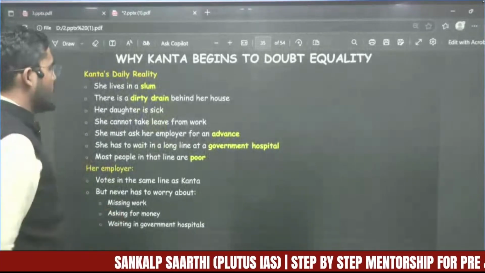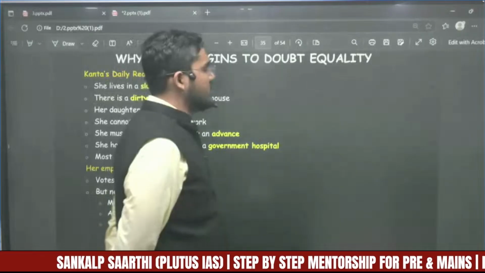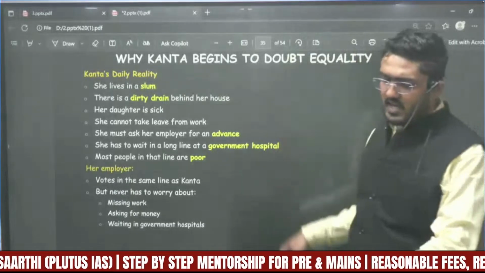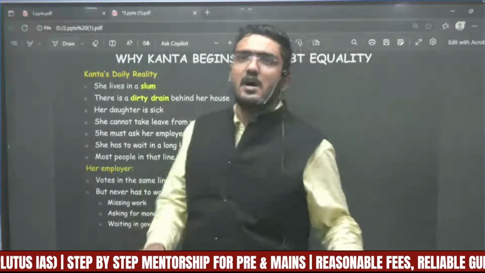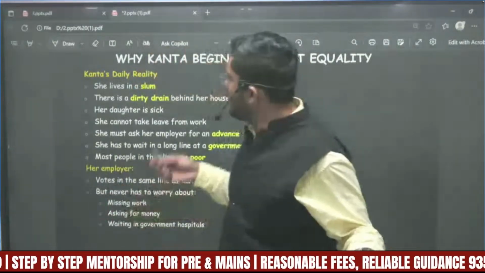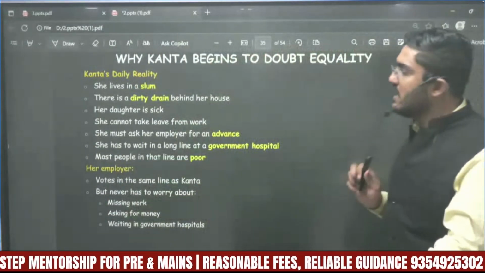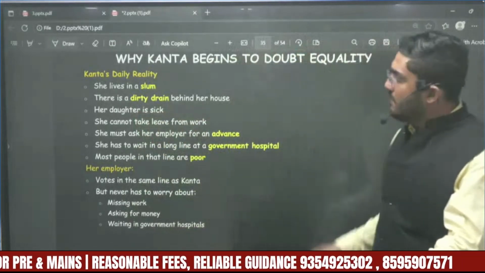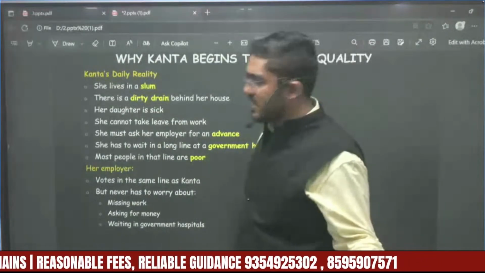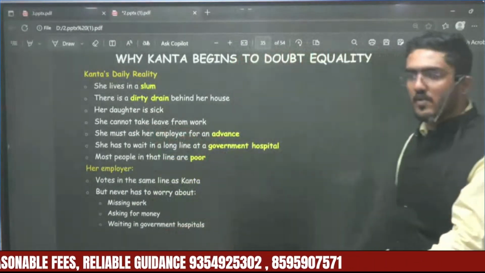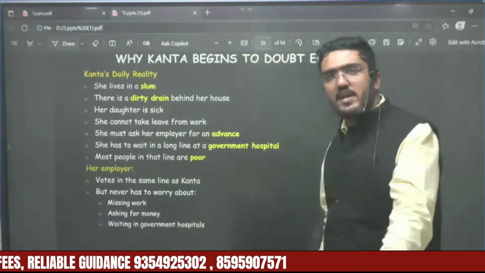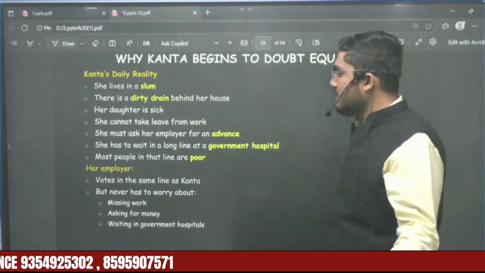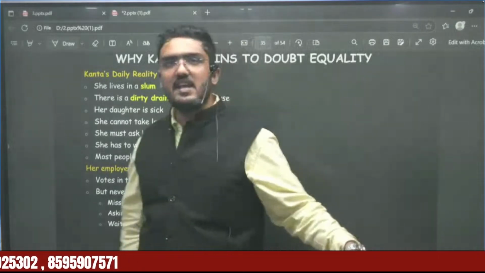Why can't Kanta begin to doubt equality? The same lady Kanta, who on the day of election saw these things, now sees something on a daily basis. She lives in a slum and there is a dirty drain behind her house. Because of the dirty drain, her daughter is always sick and she cannot take leave from work. She must ask her employer in advance for any leave, and she has to wait in a long queue at the government hospital.